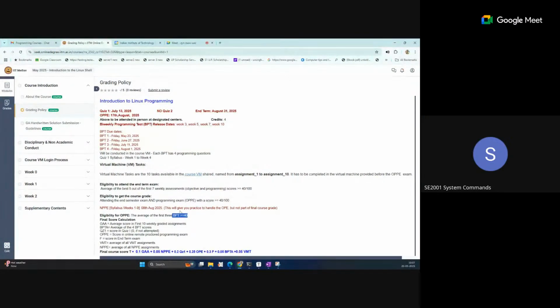Another is that there is one VM task also. You can see the VM machine tasks, and these assignments are given as assignment 1 to assignment 10 on the VM machine. So let's open the VM machine.